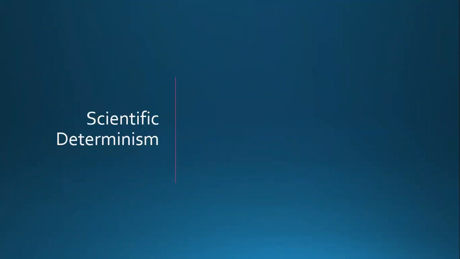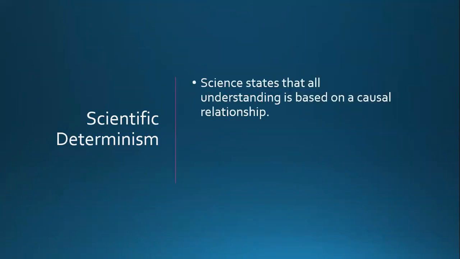The scientific approach can be classified as scientific determinism. So here we've got another type of determinism beyond the ones, remember we've looked at determinism in general, hard, soft, environmental, biological, and psychic determinism. This is another type of determinism that is applied to the scientific method of investigation. Science states that all behavior has a causal relationship.